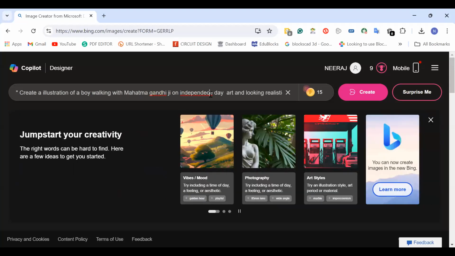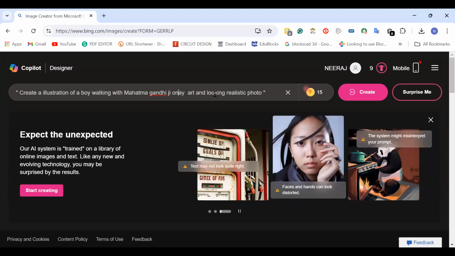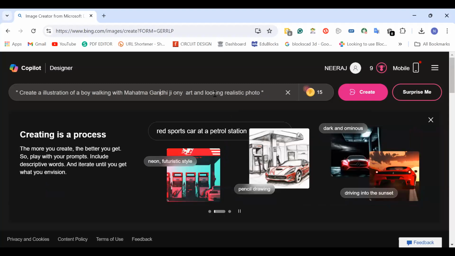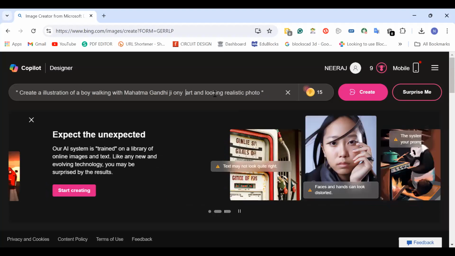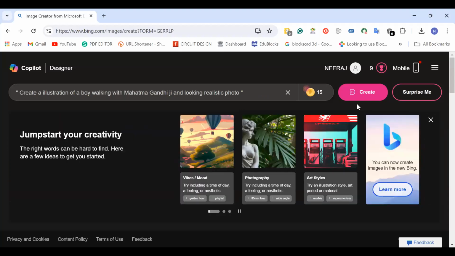Oh, just a second. Not independence, it's in front of. Create an illustration of a boy walking with. Let's make a simple one first, then we'll add more things inside our art. Let's create.